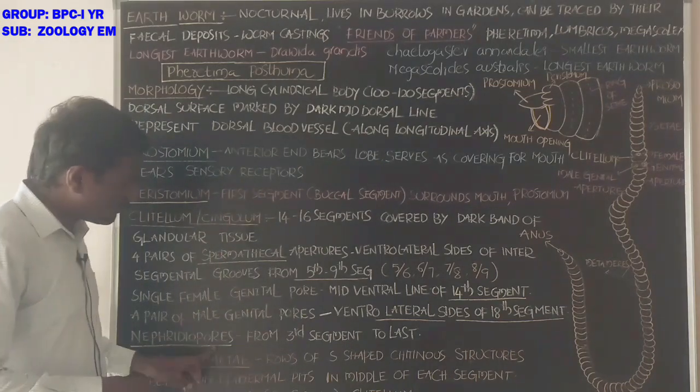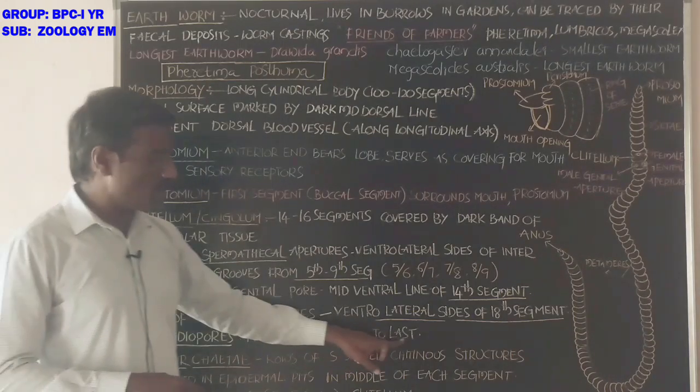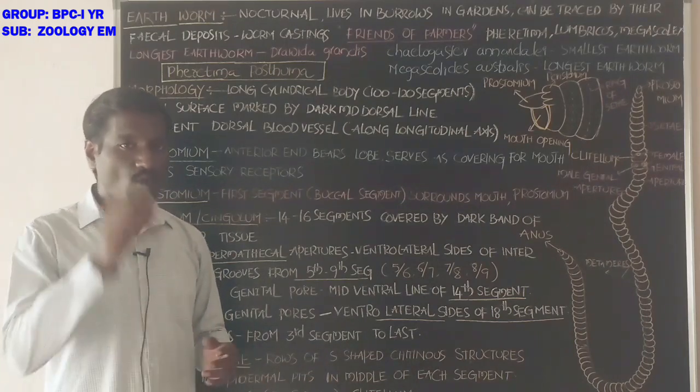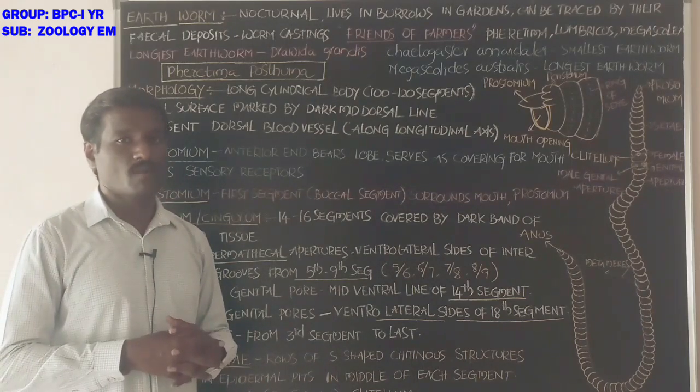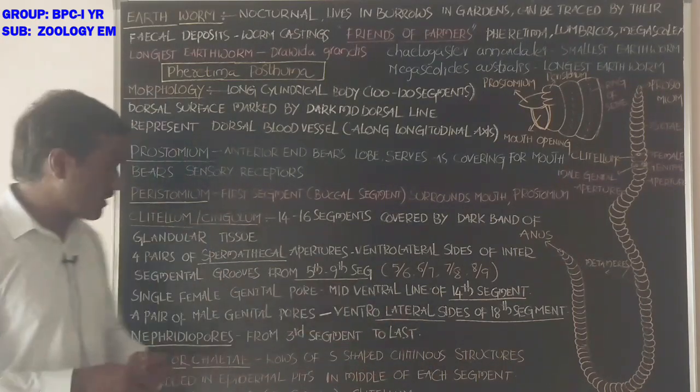These nephridopores are present from the third segment to the last segment. They are numerous in number, small pores present from the third segment to the last segment in the body.